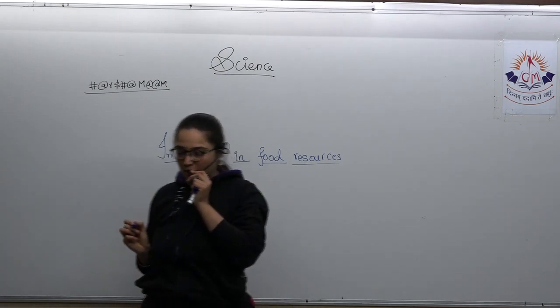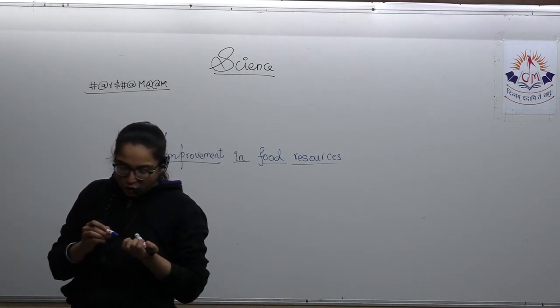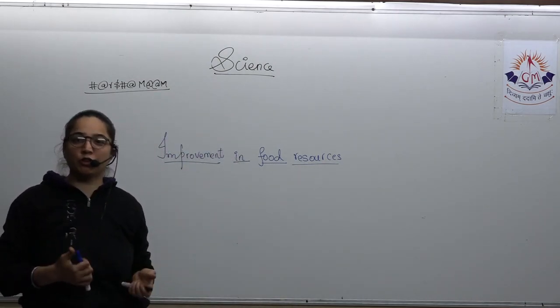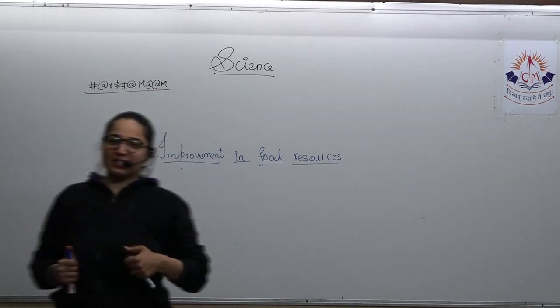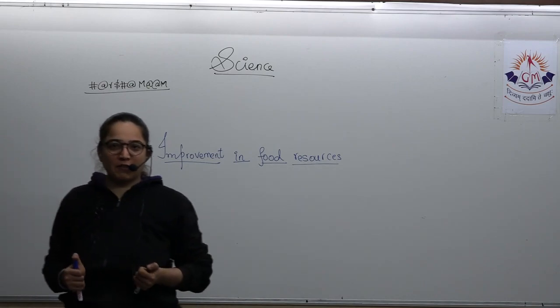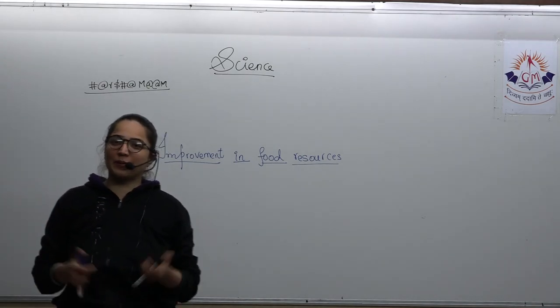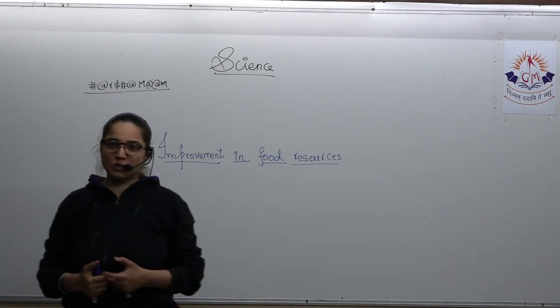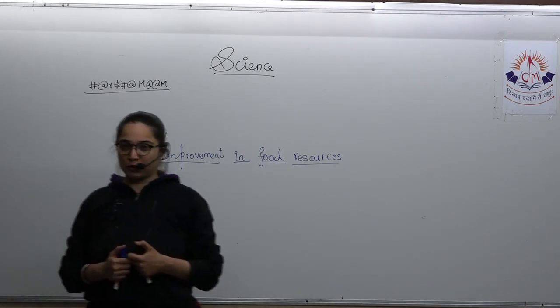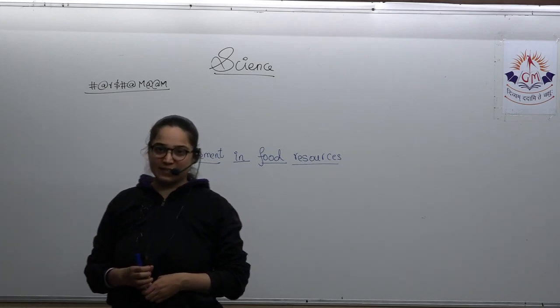So now let's start on with this lesson. As you already know, we are talking about improvement in food resources. So we are going to talk about food in this particular lesson. Yes, we are not going to talk about your favorite, that is junk food. We are going to talk about the basic cereals, vegetables, and the other sources from which we are getting the food. So let's start on with this lesson.